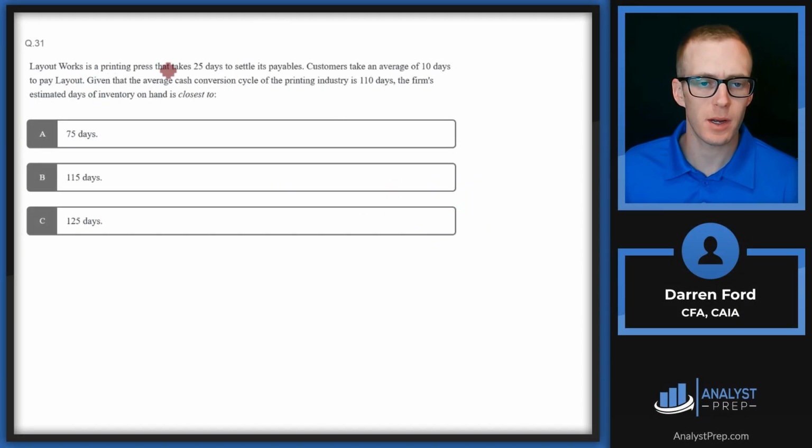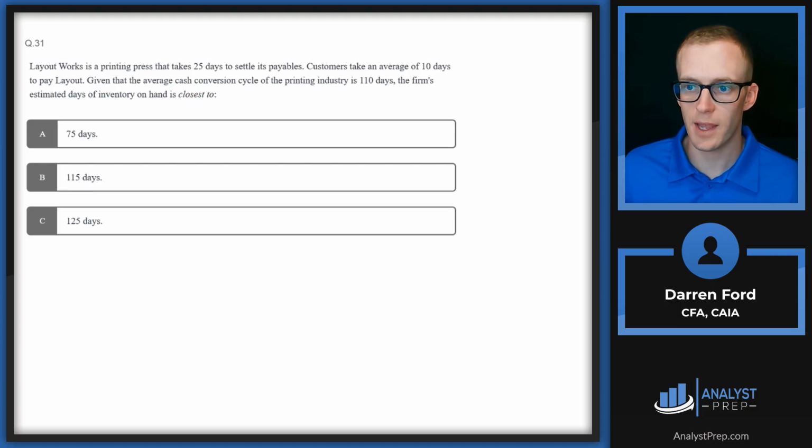Layout Works is a printing press that takes 25 days to settle its payables. Customers take an average of 10 days to pay Layout. Given that the average cash conversion cycle of the printing industry is 110 days, the firm's estimated days of inventory on hand is close to what?